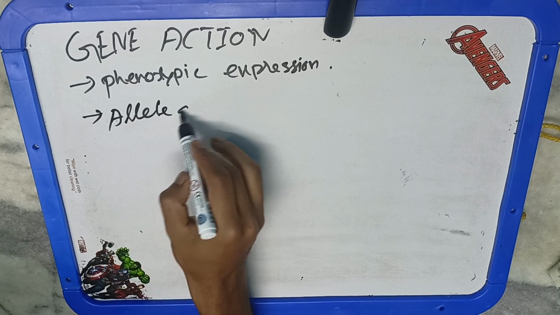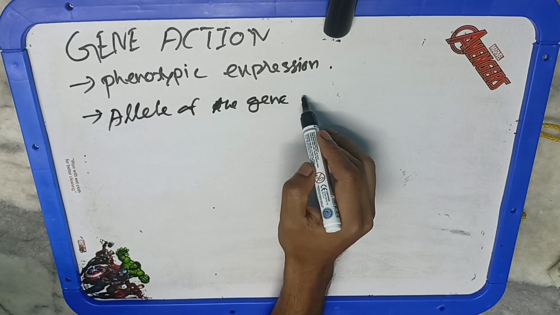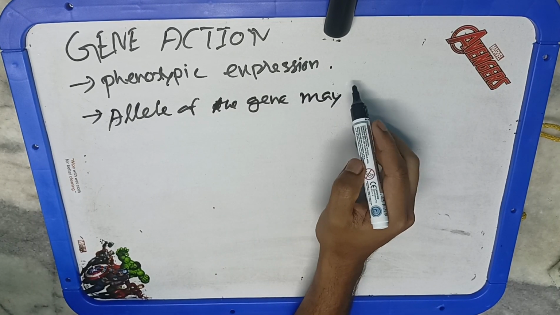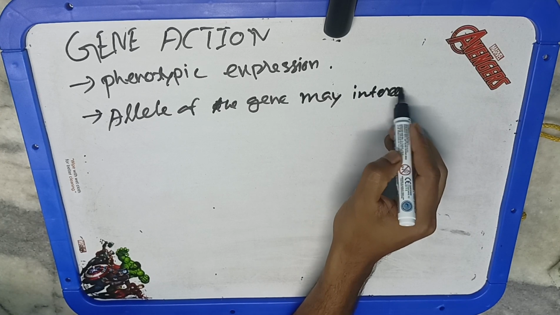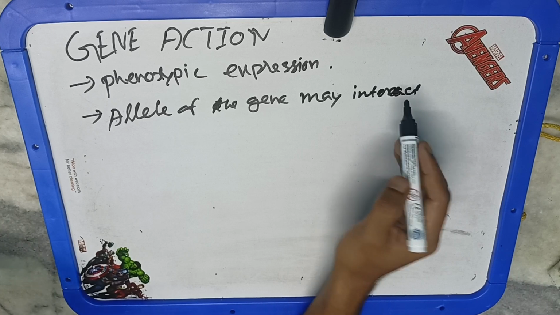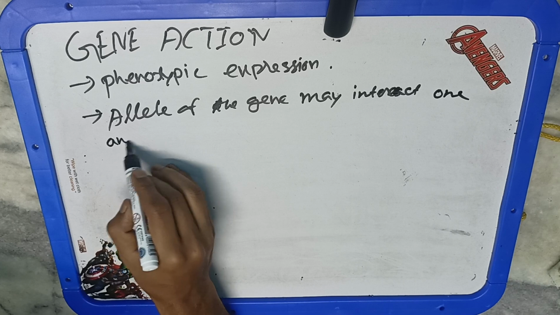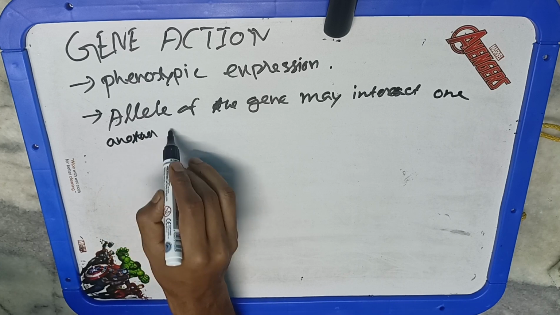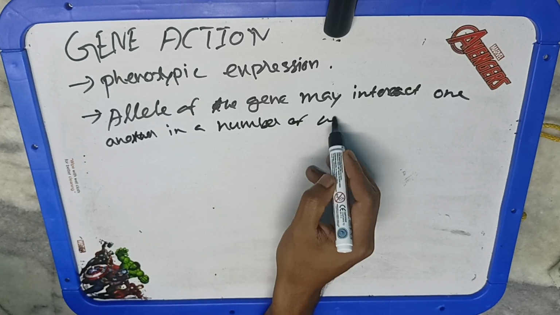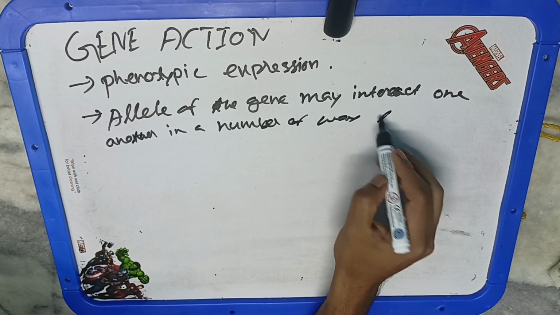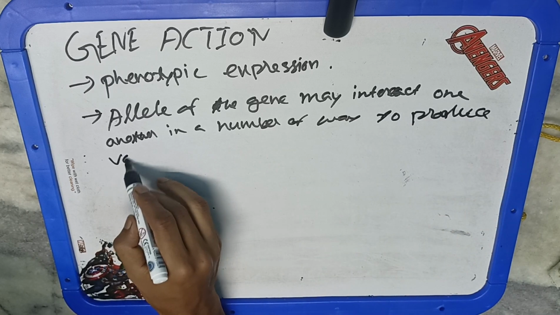The two alleles of a gene interact in a number of ways, meaning in all possible combinations, although they make only three types of combinations because only two alleles are there. So alleles of a gene may interact with one another in a number of ways to produce variability in phenotypic expression. Like here, one is tall, one is dwarf, and in incomplete dominance, one is red, one is white, one is pink. This is based on the combination of alleles. So the dominant and recessive relationship is fundamental, and it is essentially constant for all characters.